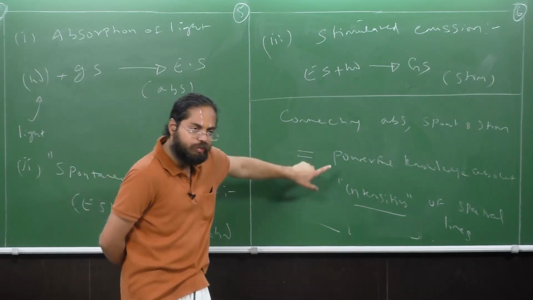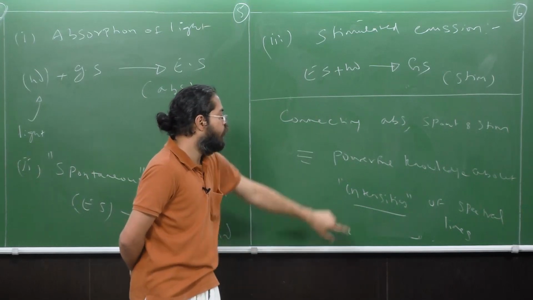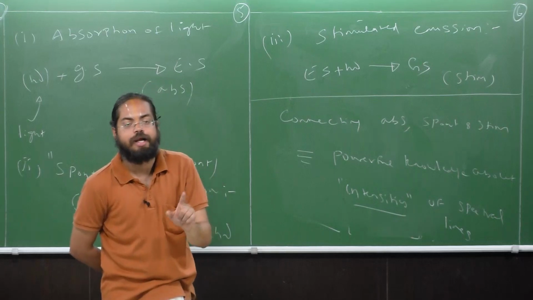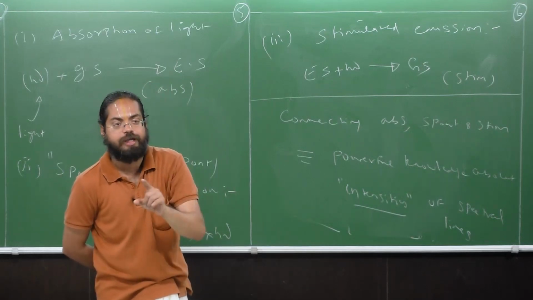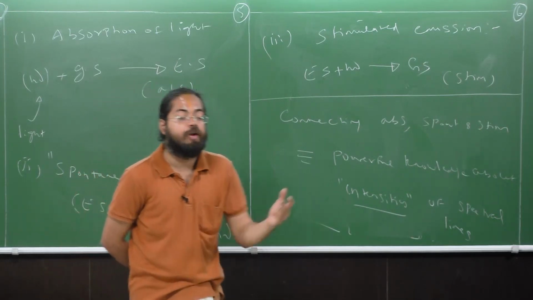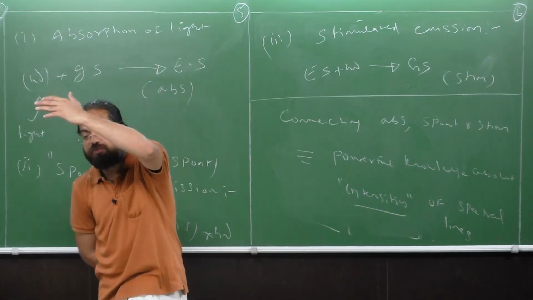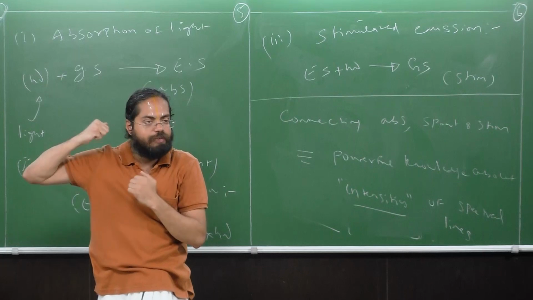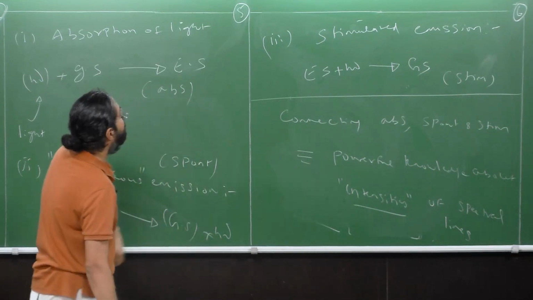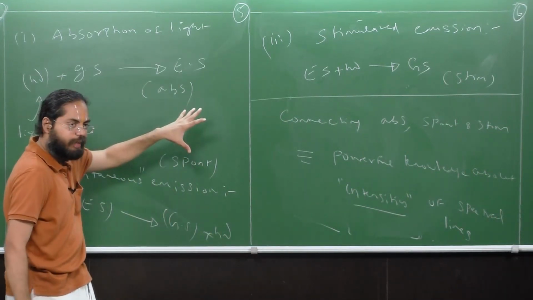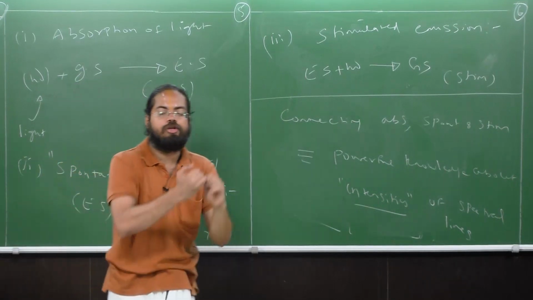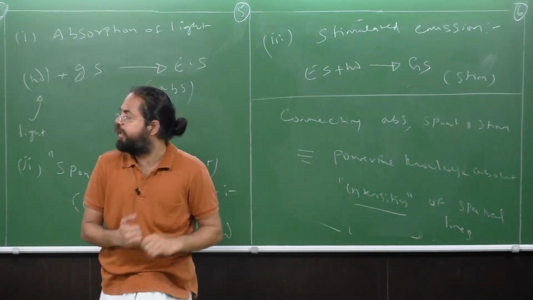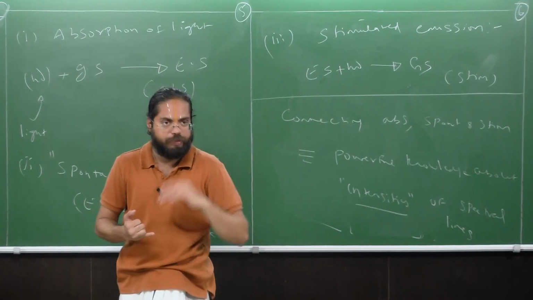I have already told you this, recall. So by understanding the intensities, we can understand how much of molecules are present in any given sample. The sample can be on Earth, or extraterrestrial, that is what is obtained from space. Therefore, understanding the connection between these three processes is very important, and that is what we're going to do next. It's exceptionally important in the context of astrochemistry and spectroscopy.